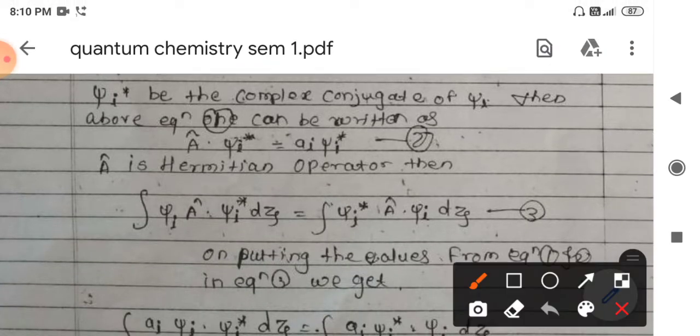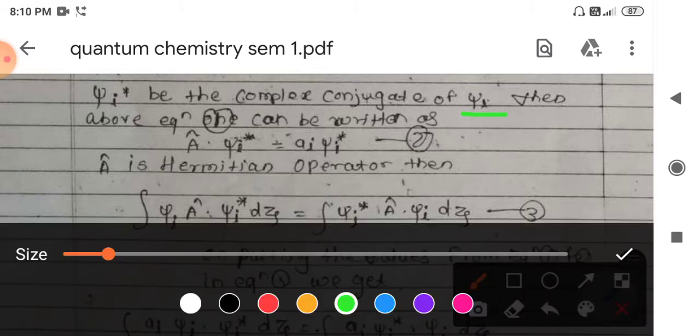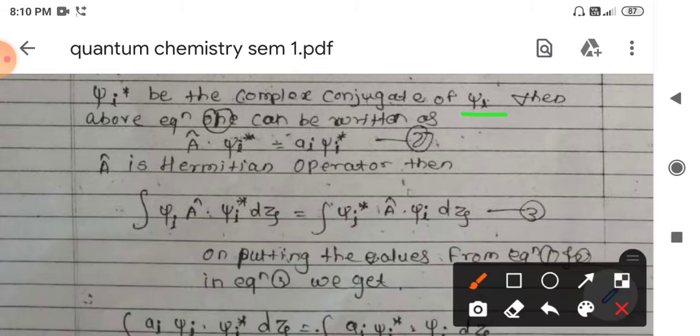There are certain theorems which we can prove easily. Consider psi star, the complex conjugate of the given function; then the above equation can also be written in this form. The operator operating on psi will also operate in the same manner on psi star, the complex conjugate of the given wave function.